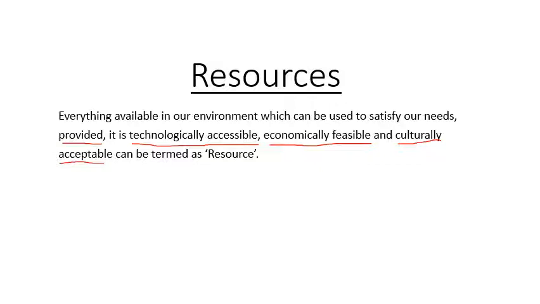I gave an example in class, like beef is not allowed here in India. So a cow or animals, cattle cannot be seen as a food resource, though they provide milk and other things. So that way it is a resource, but it cannot be looked upon as a food resource. On the other hand, fish is definitely a food resource, right? So culturally, if things are acceptable, they can become resources. I hope the definition is quite clear. You people can simply learn this definition. So let us move ahead. Now we will talk about soil as a resource.